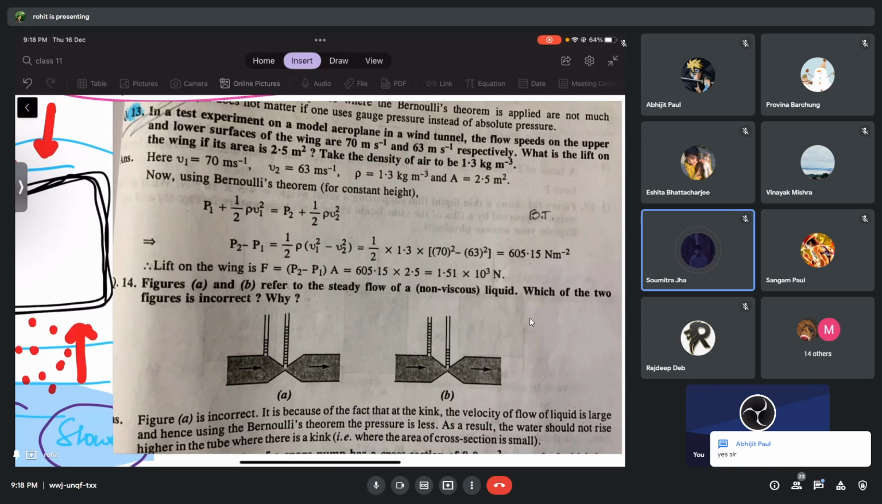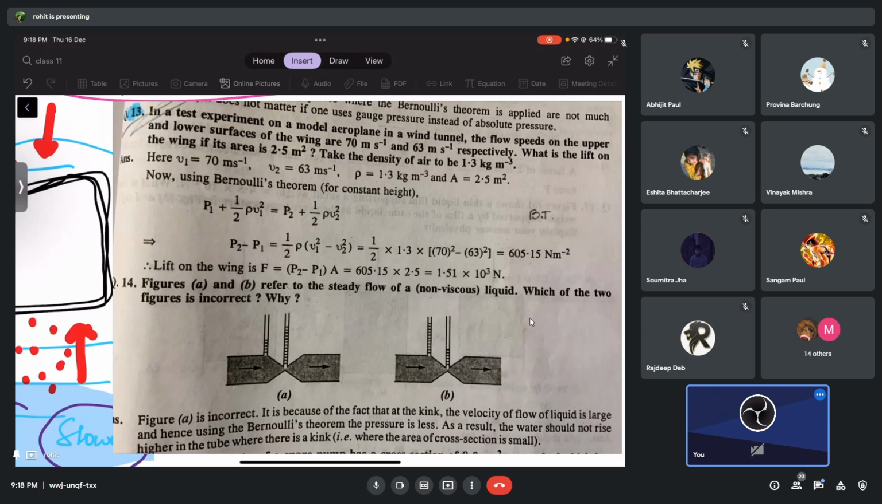Question number 13. Okay. Question number 14. Which one is the correct one? First one or second one? B. B is correct one because that's a small area there, no? So pressure will be less. So the liquid cannot rise so much there, okay? Because the pressure is less, no? Most of the liquid is just going past fast, no? Okay. I hope you have understood this one.